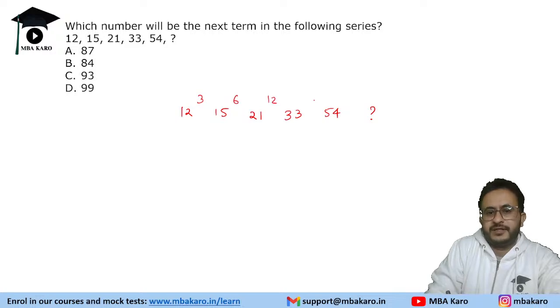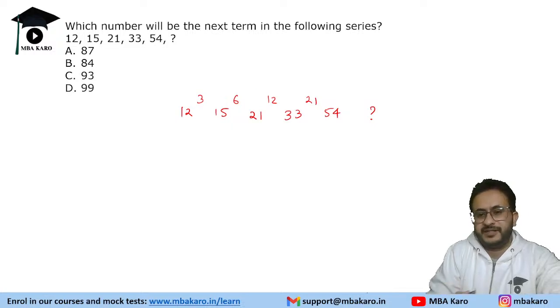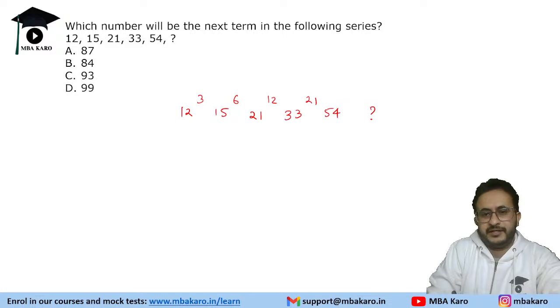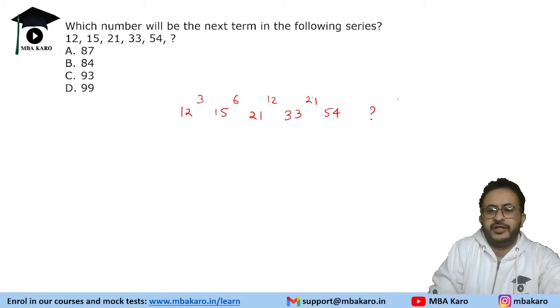Now it becomes no difference. One might think that it is doubling. It is not doubling. Yeah, it is not doubling. Like if it was 3, 6, 12, 24, so we could have taken 48. But it is not doubling. So we will take double difference.